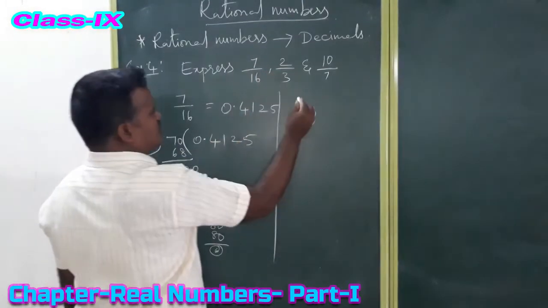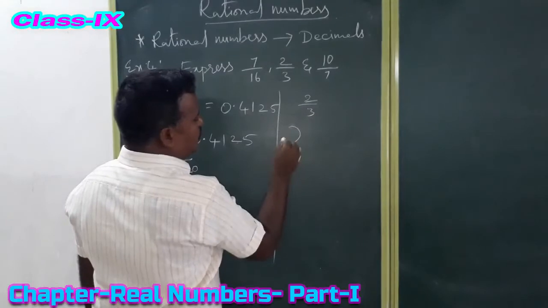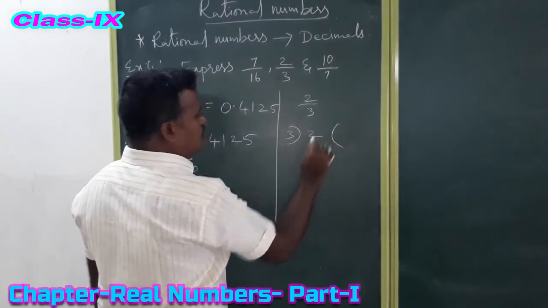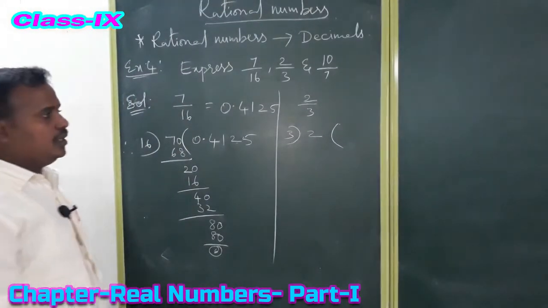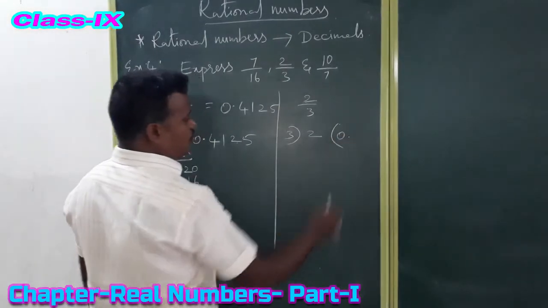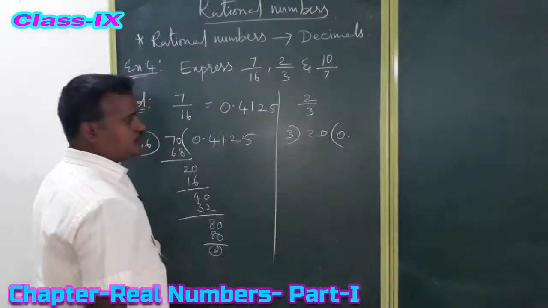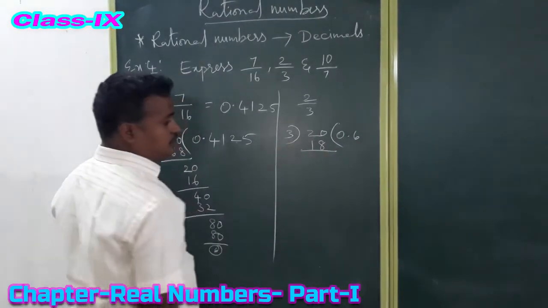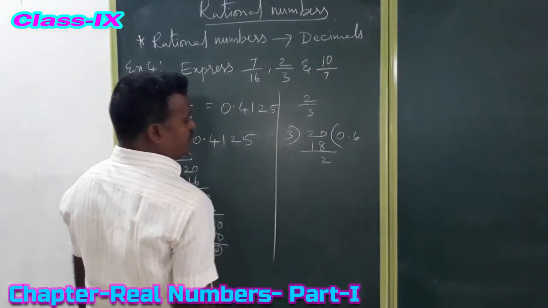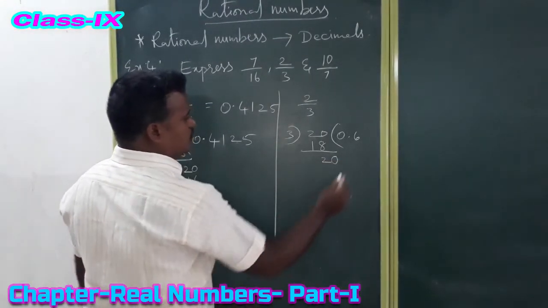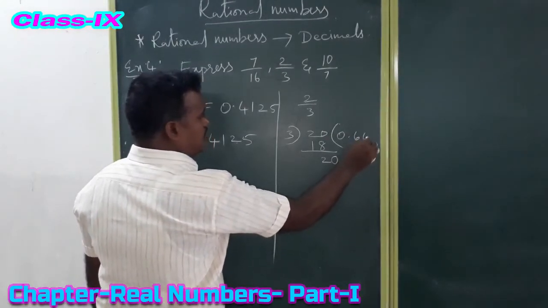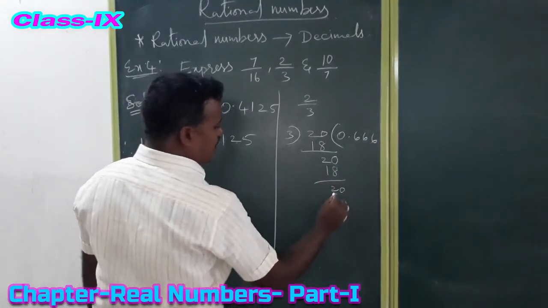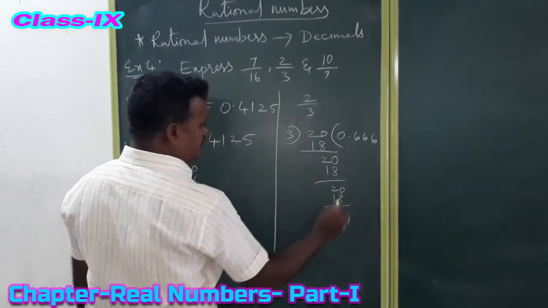But see the next problem, 2 by 3. Do division with 3 and 2. Here 2 is the dividend, 3 is the divisor. Is it divisible? Not divisible. So take 0 point, then take 0. 3 sixes are 18. Subtract, again we are getting 2. Then one more 0. Again 3 sixes are 18.